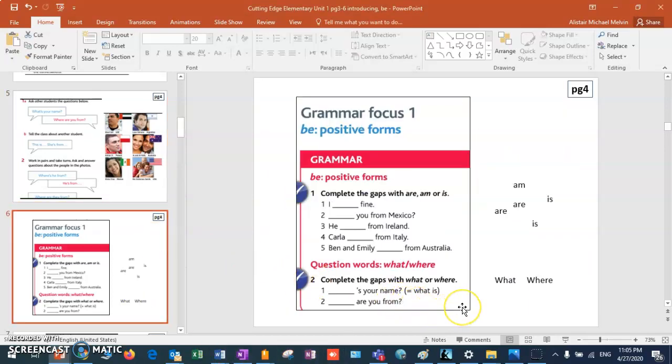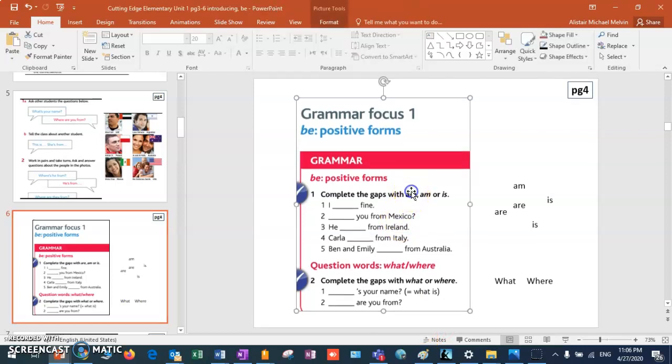On the next slide, this is about the verb be. So the verb be is am, are, and is. So when I say verb be, what I mean is am, are, is. Okay, so we need to put these words in the spaces.